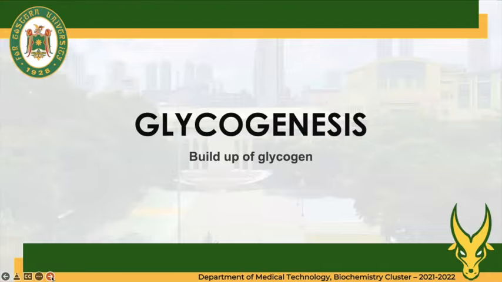So if our body has excess glucose that our body doesn't need, it can be stored in the form of glycogen, which is called glycogenesis or the building up of glycogen.